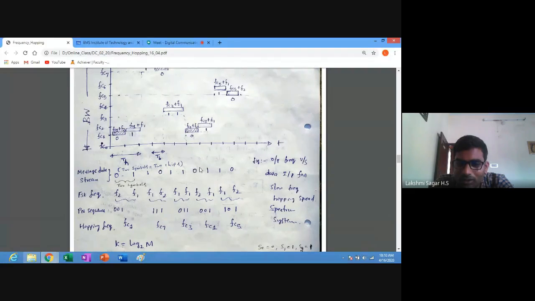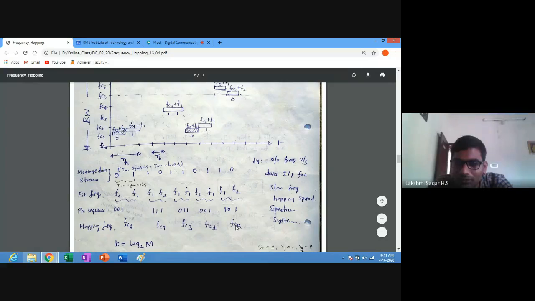So the next symbol is 0 and 1. 0 is nothing but low frequency F2, and 1 is nothing but high frequency F1. So with two different MFSK tones, we can represent 0 and 1. The corresponding hopping frequency is FC1, so FC1 plus F2, we have to allocate this bandwidth. Next, FC1 plus F1. Similarly, FC5 plus F1 and FC5 plus F2.